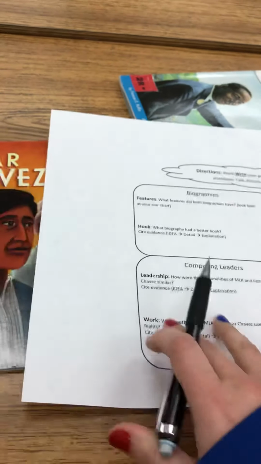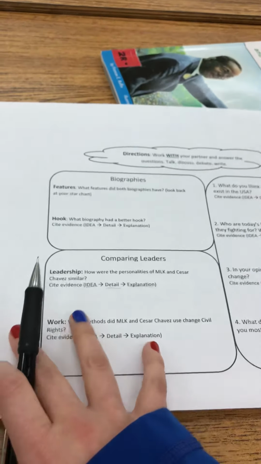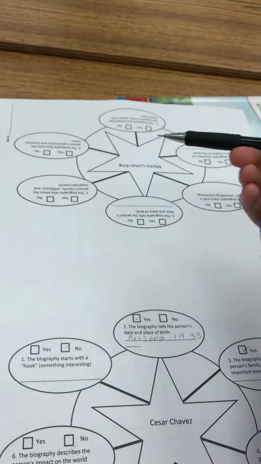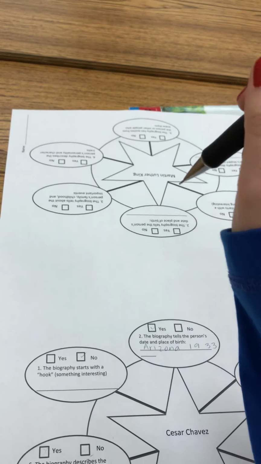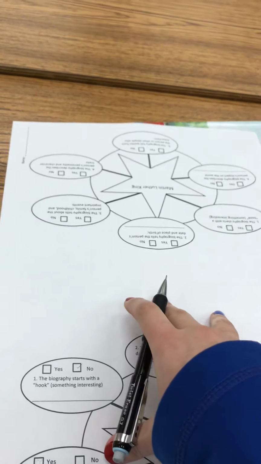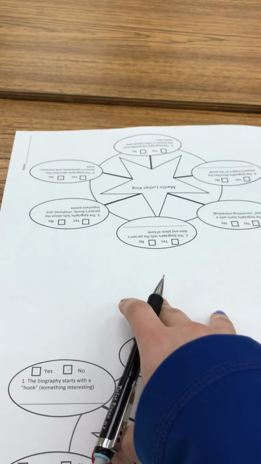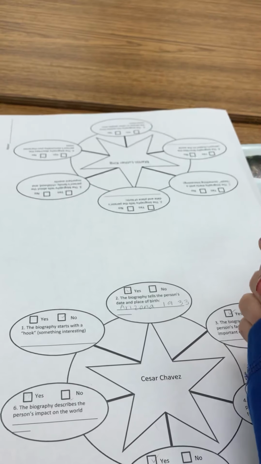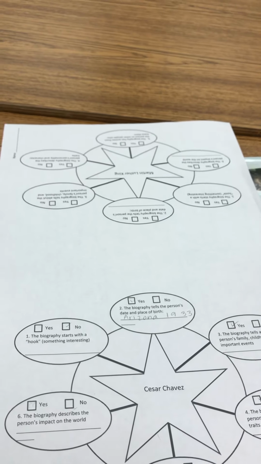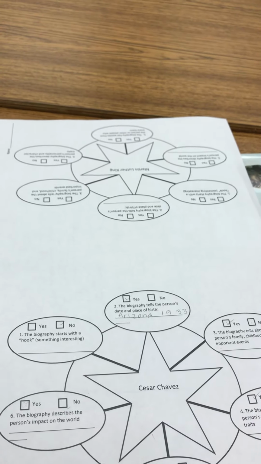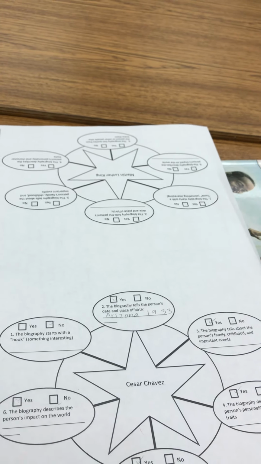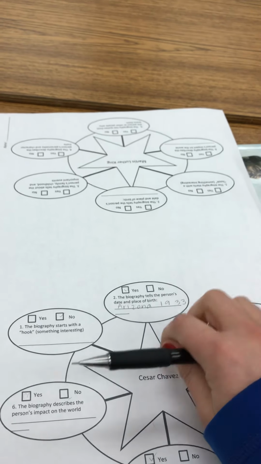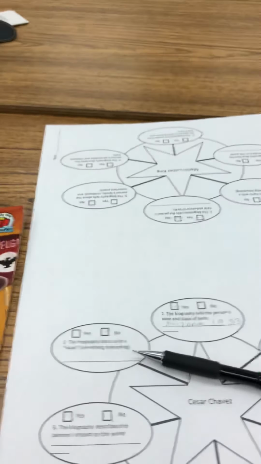If you are a concurrent student and you are learning at home, you're going to do this on the computer and you're just going to tell your partner the answer, and then your partner who's here in class is going to write the answers for you. You can type those answers in the chat for your partner and they're going to write them on this piece of paper. Please make sure that if you are at home that you're reading the story and that you're typing those answers as best as you can so your partner can write them here. Okay, students, get started.